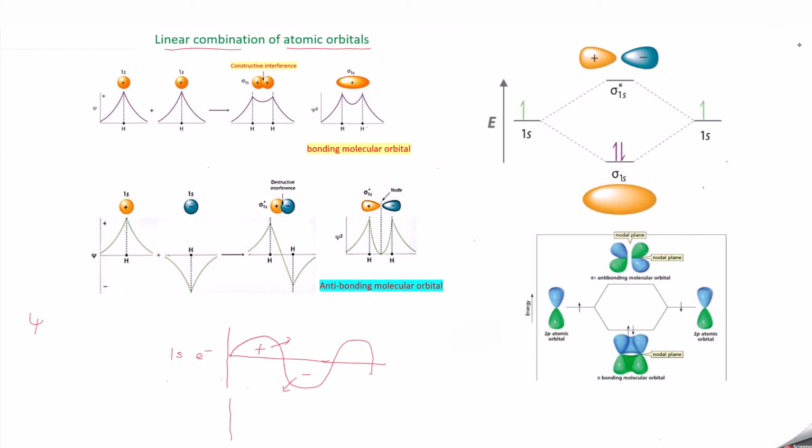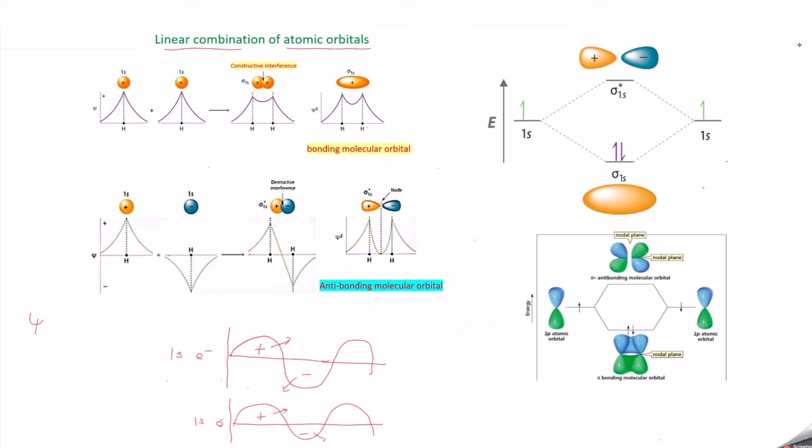Suppose you take another 1s orbital with one electron, and this electron also moves in the form of a wave. You will have a crest, which is positive, and a trough, which is negative.